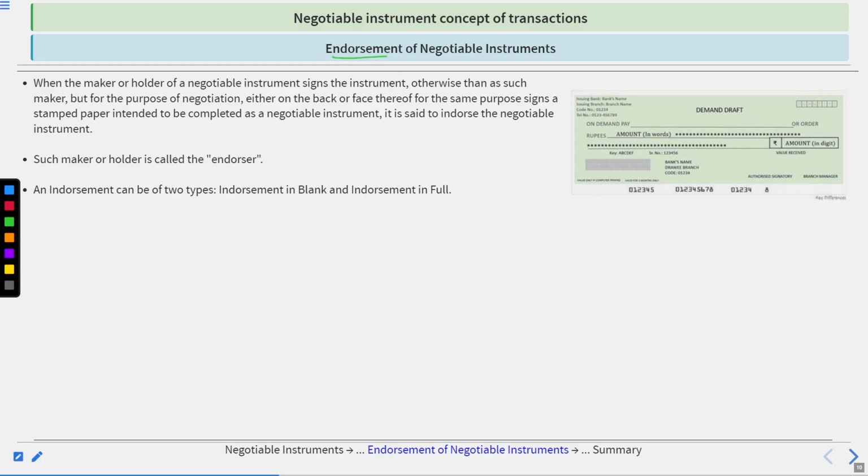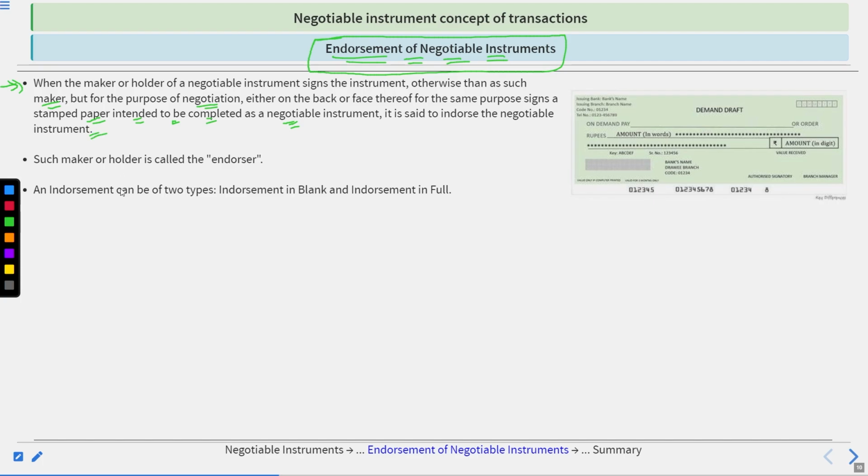Now, endorsement of negotiable instruments. When the maker or the holder of a negotiable instrument signs the instrument, otherwise than as the maker, for the purpose of negotiation, either on the back or face thereof, or for the same purpose signs a stamp paper intended to be completed as a negotiable instrument, it is said to endorse the negotiable instrument.